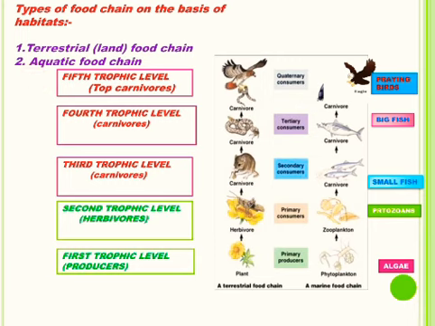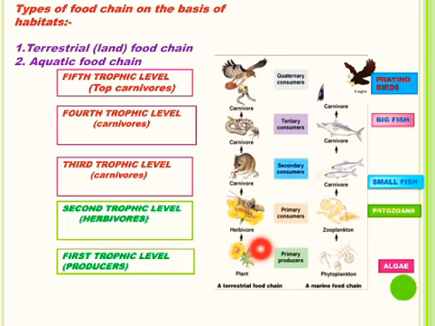Terrestrial food chain occurs in terrestrial ecosystem. These may be grassland food chain, forest food chain, or desert food chain. Let's see the example of grassland food chain, which is shown as 5-step food chain in this picture. You can take the example of 3-step food chain or 4-step food chain also.